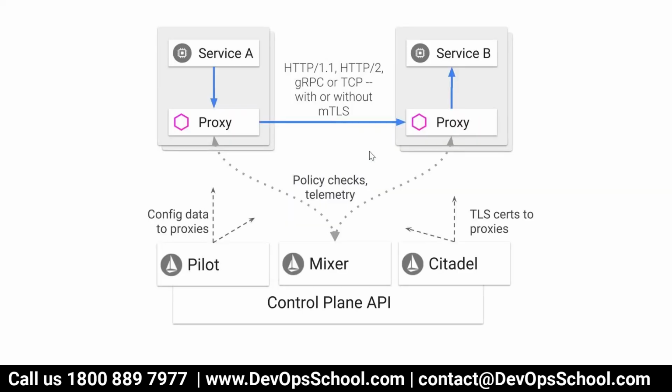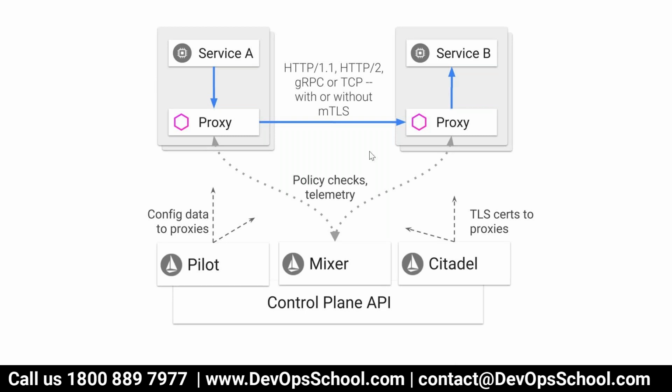So this is the architecture of Istio. If you see here, you have a control plane API. When you deploy Istio, you have a control plane, and we have a few components in that, like Pilot, Mixer, and Citadel. These are the components. Now we have multiple services, and if you look at this very carefully, we are updating the policy check. Policy check means how service A should talk to service B. That we are updating in the proxy. That's the Envoy proxy actually.